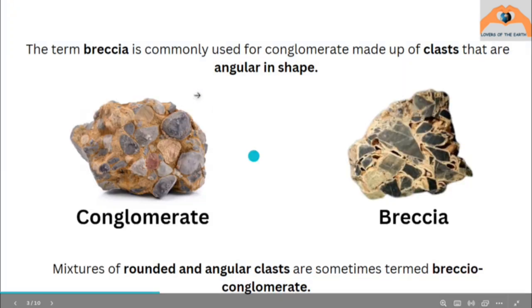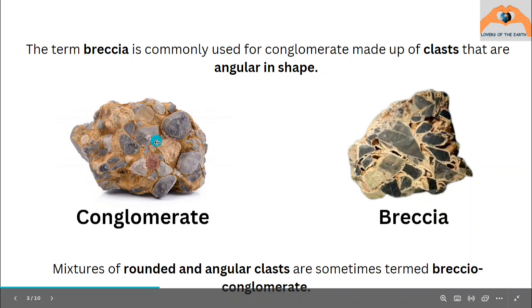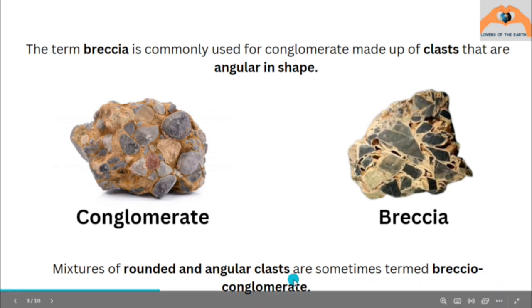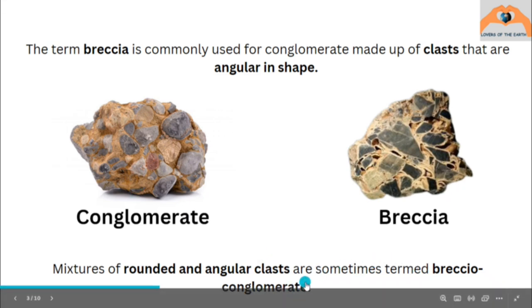Next we have a rock which is named breccia. The only difference between breccia and conglomerate is that breccia is made up of clasts which are angular in shape. Here we can see the angular shape of the clasts in breccia, whereas in conglomerate these are rounded in shape. Now if there is a mixture of rounded and angular clasts, then the term breccia conglomerate will be used.